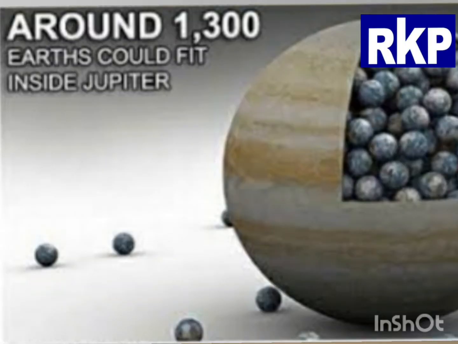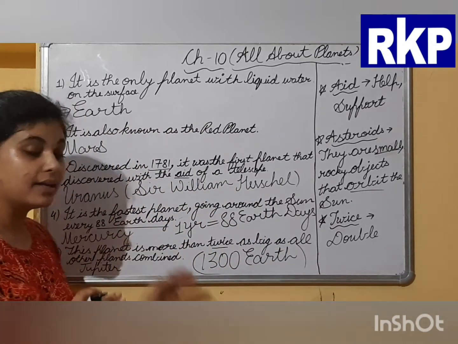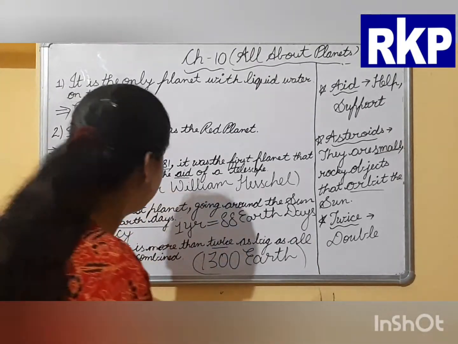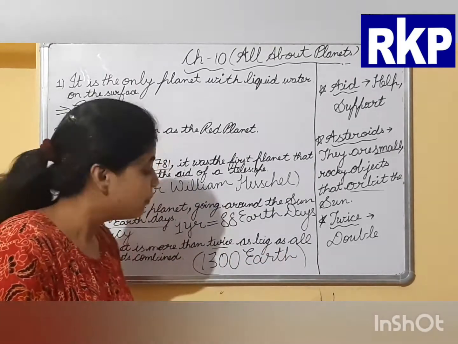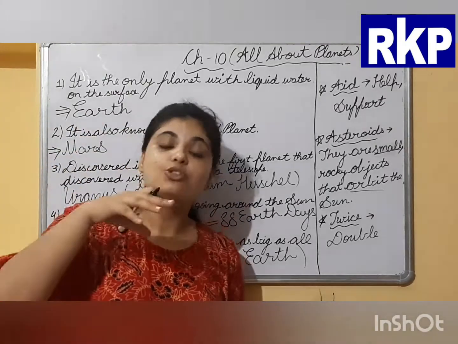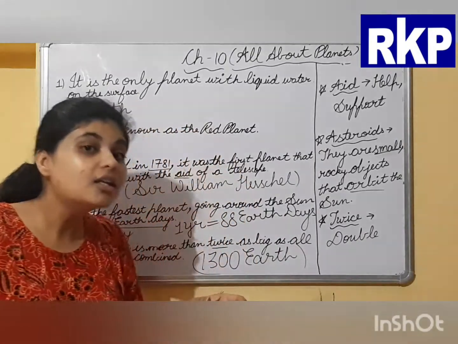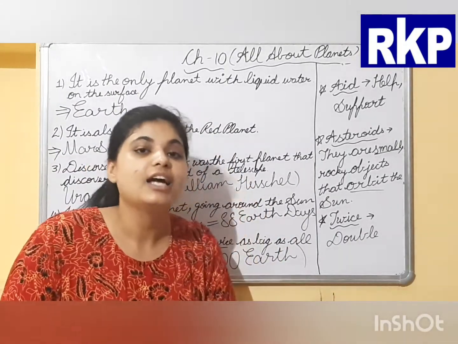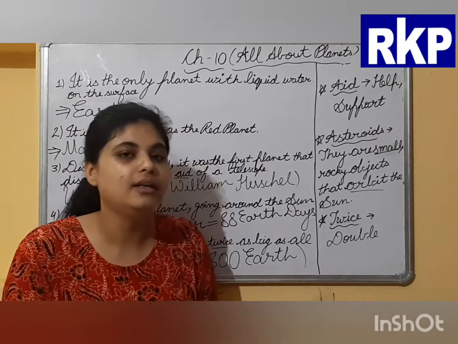How? Because Jupiter can hold more than 1300 Earths. See how big our Jupiter is. As you know, it is the biggest planet in the solar system because it can hold approximately 1300 Earths. If Jupiter were the size of a basketball, then the Earth would be about the size of a grape. A grape is very small, because Jupiter can hold more than 1300 Earths.